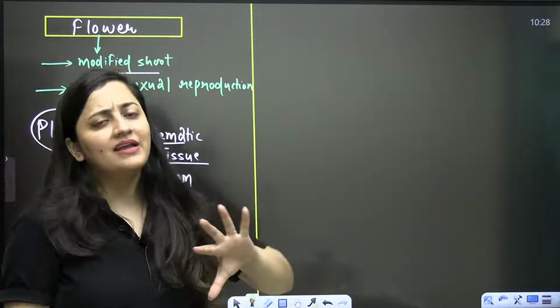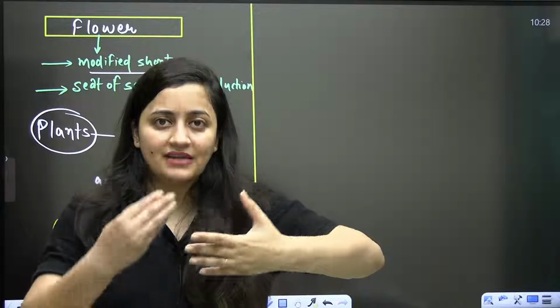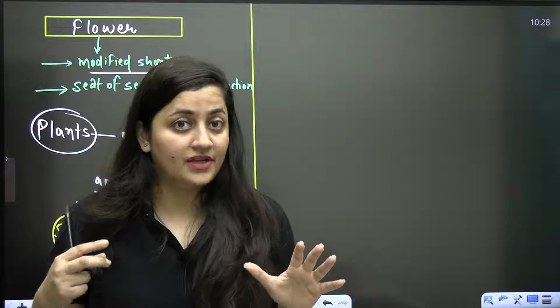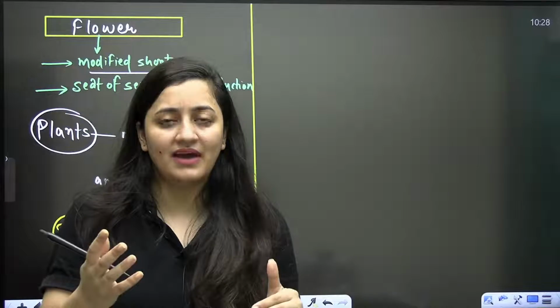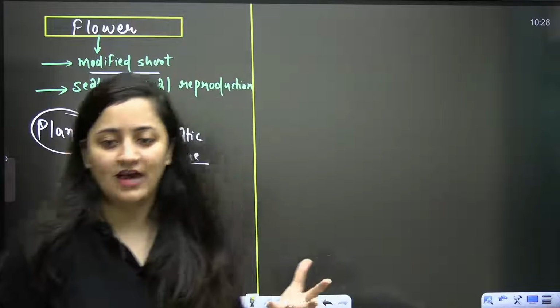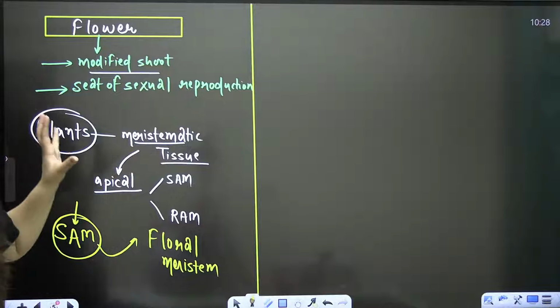And floral meristem will completely be utilized. In the case of shoot apical meristem, it will keep on dividing and help in the primary growth of that particular plant. But the floral meristem will be used entirely for the formation of a flower. So what is a flower? Flower is the site of sexual reproduction. That's what you need to keep in your mind.